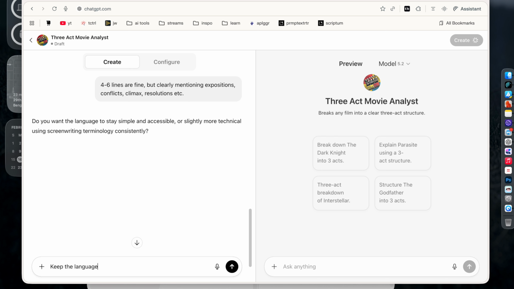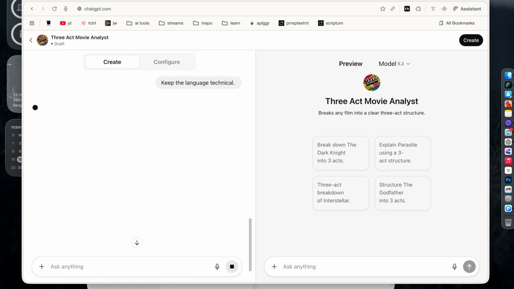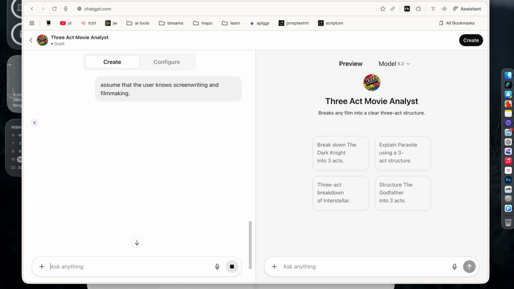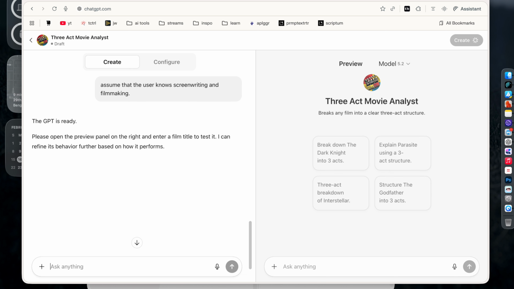Keep the language technical. So I want the language to be a little more technical. Assume that the user knows screenwriting. Okay, so now after all these back and forths of questioning, clarifying and all that, the GPT is ready.